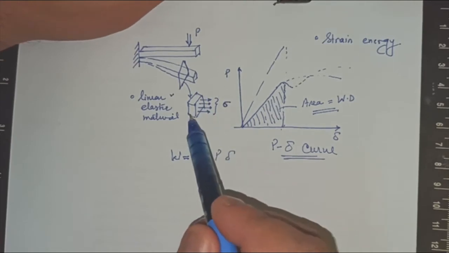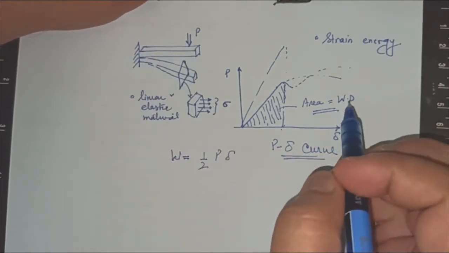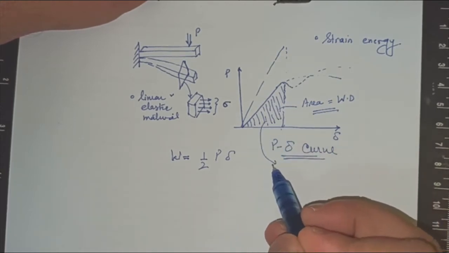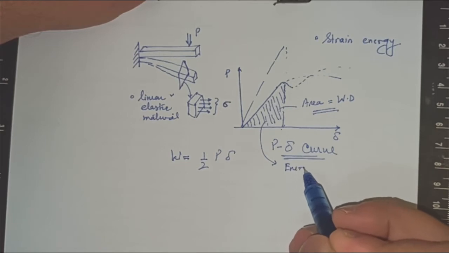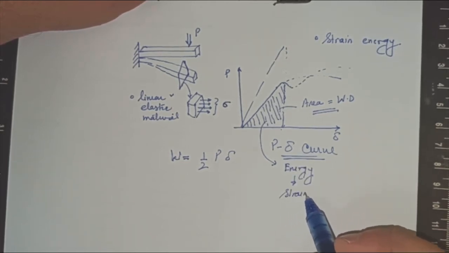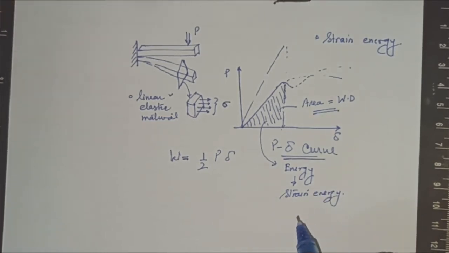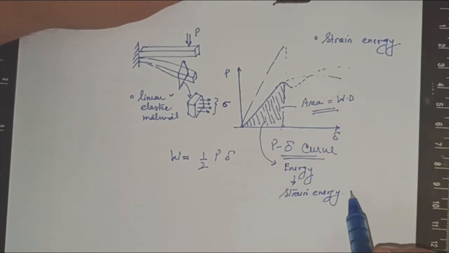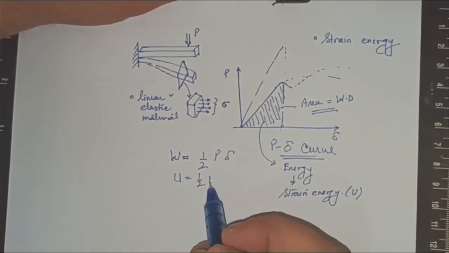Since the work is done by the external forces, load P and other things, this work done is also equal to energy, or more precisely strain energy. Strain energy is mostly represented by U. You can also write that U equals half P delta.